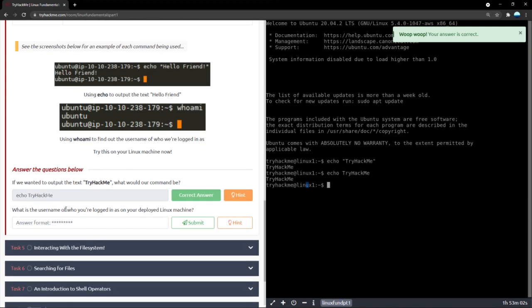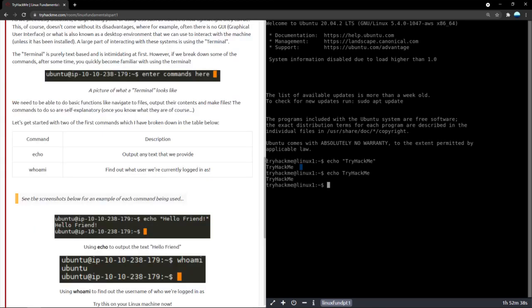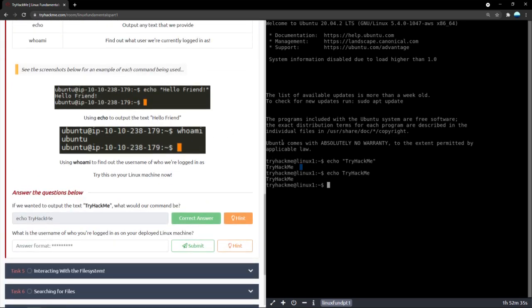Correct answer. Now, the next question being, what is the username of who you're logged in as on your deployed Linux machine? So, there is actually a quick, hacky way of knowing this as well. You see, blank at the rate blank. This is the syntax for showing what exactly the terminal is running on. The syntax is normally like this. It is running on this user. So user at the rate blank. Now this blank is a system's name.